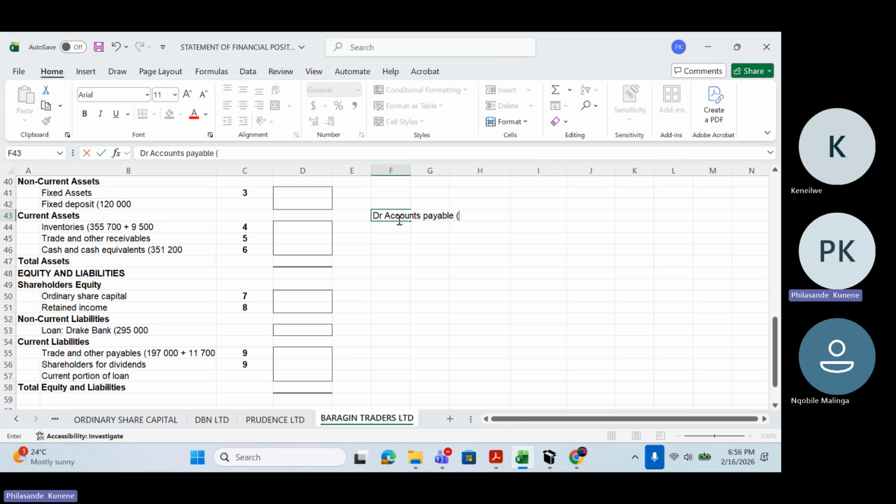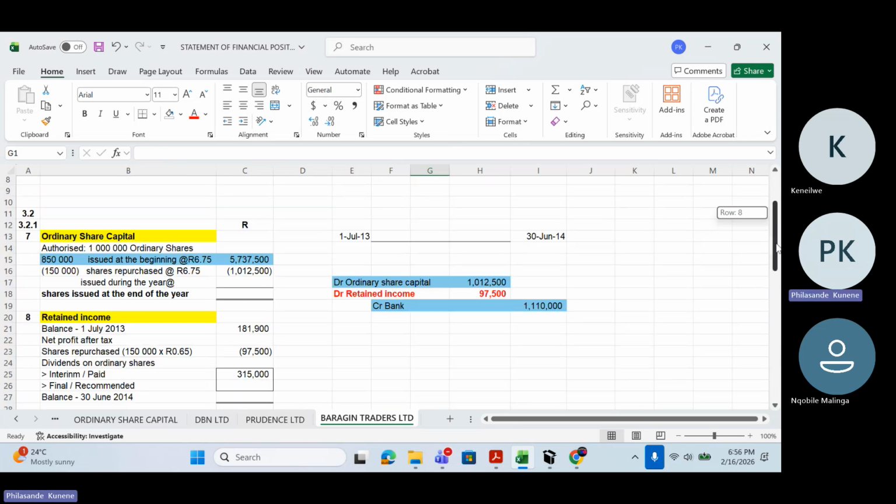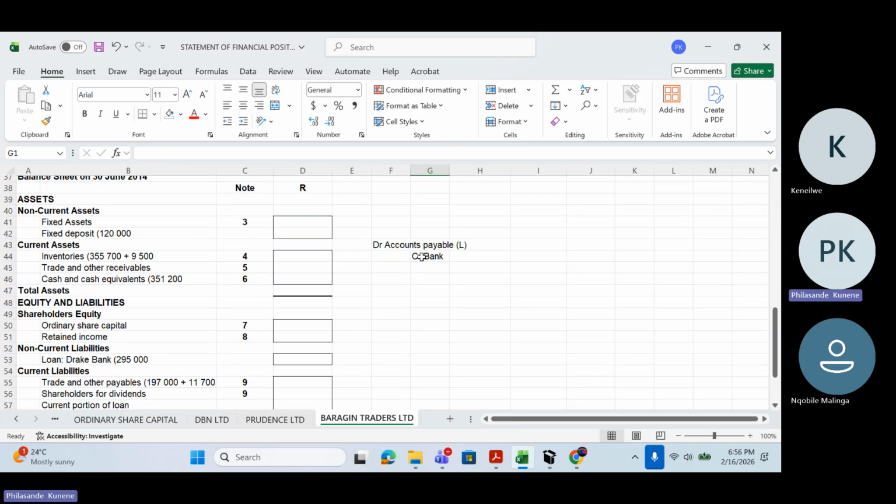Accounts payable is a liability, so my liabilities are going down. And then what am I going to credit? I'm going to credit bank, which is an asset, because when I issue a check, I am making a payment.